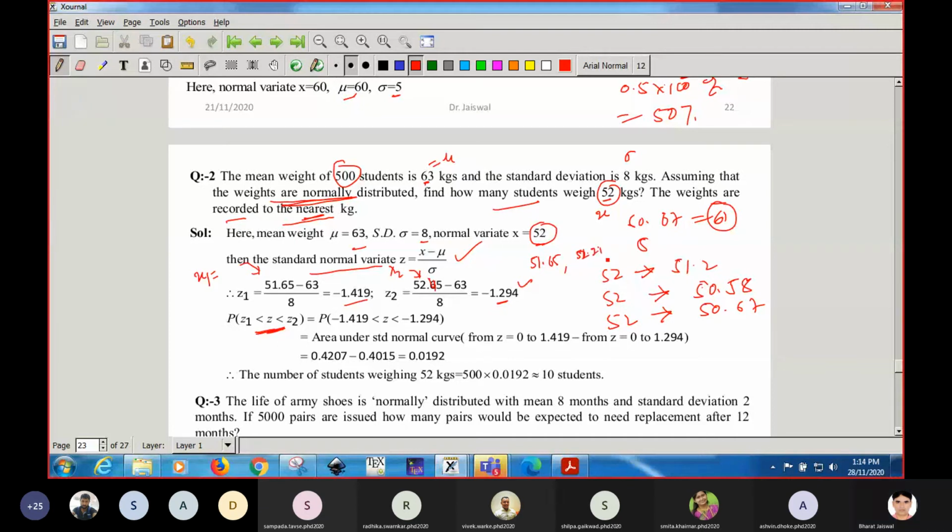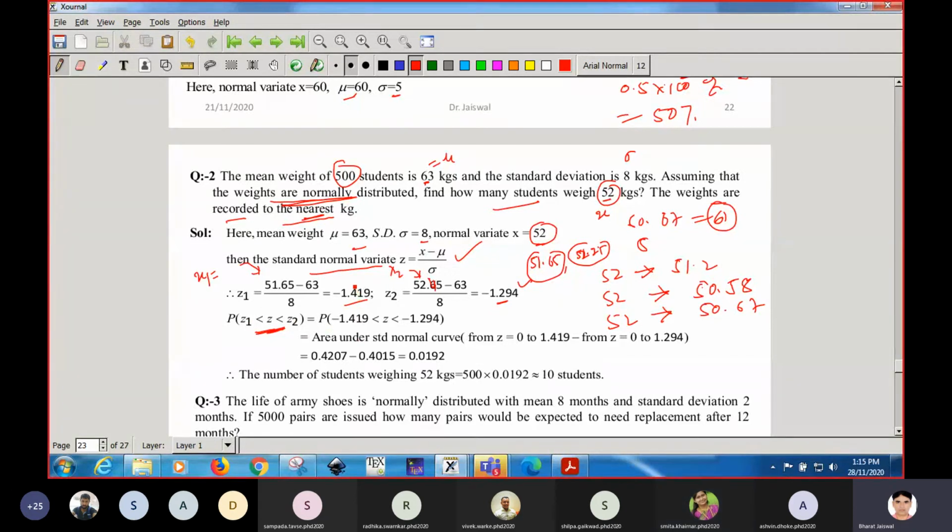So you can choose 52.25, 52.45 also, not more than 0.5. When you round off it you will get 52, and when you round off this you will get again 52. So we have to take values very near to 52. Getting now? That is why I have written 4.5. Clear, sir. Okay, so we have obtained two values.